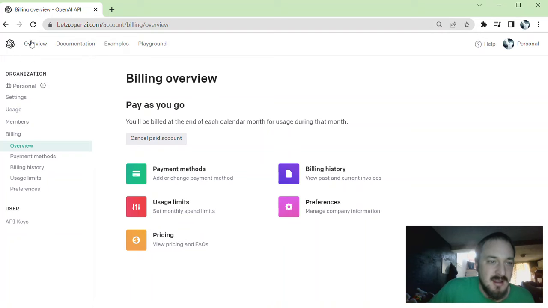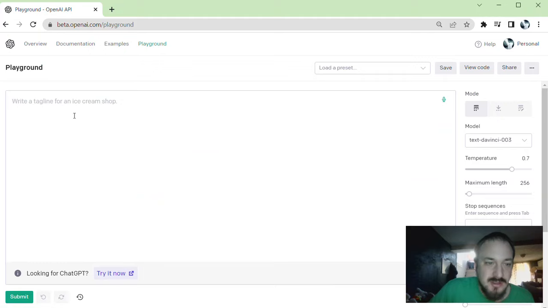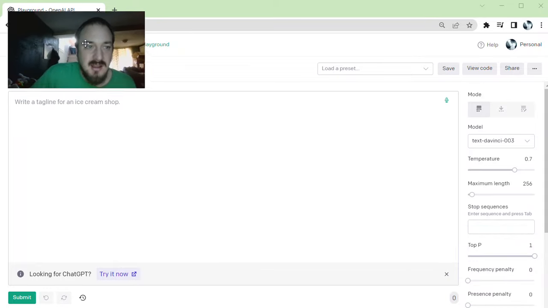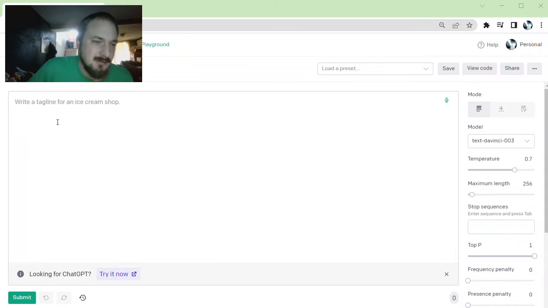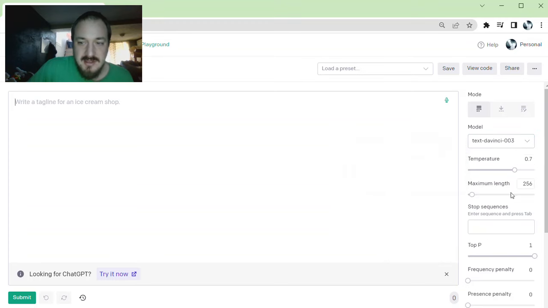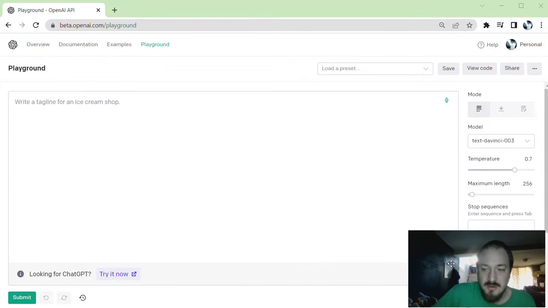Also, when we're talking about OpenAI, you can come here. The playground is a really neat way for you to craft prompts. This is just like ChatGPT, except it's unmodded, and it's free to use. You can pick which model you want to ping here. You can set different temperatures. I have some other videos that go over what all these different variables are, but you can begin to craft or build any kind of character you want, or get any kind of prompts.